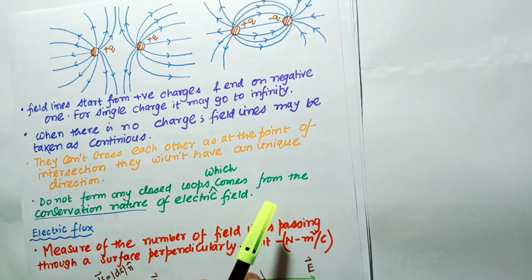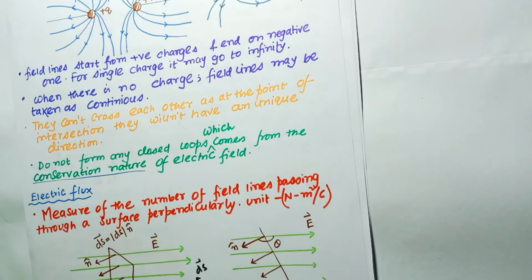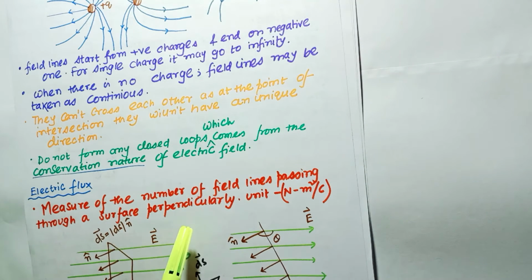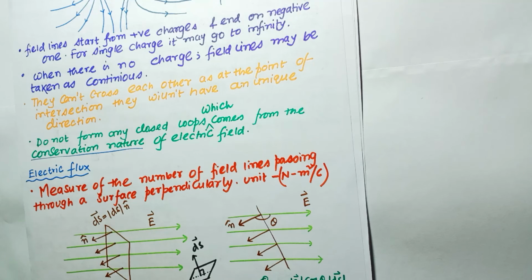So you have seen and understood the properties of the electric field lines. Now we will try to understand another concept called electric flux. So what is electric flux? In our previous discussion we learned that electric field means the number of field lines passing perpendicularly per unit area. Suppose there is an electric field E; it means the number of electric field lines per unit area perpendicular to some surface is given by E.